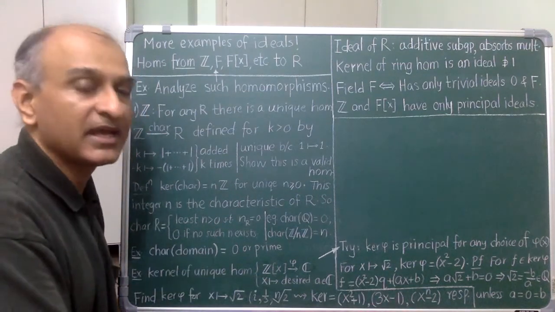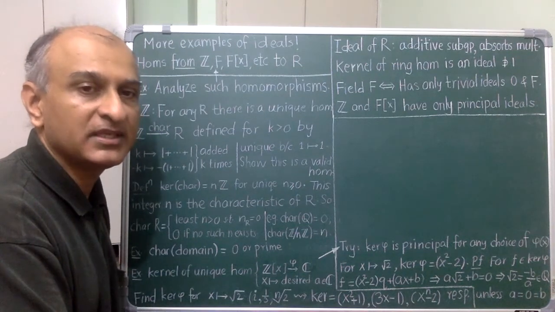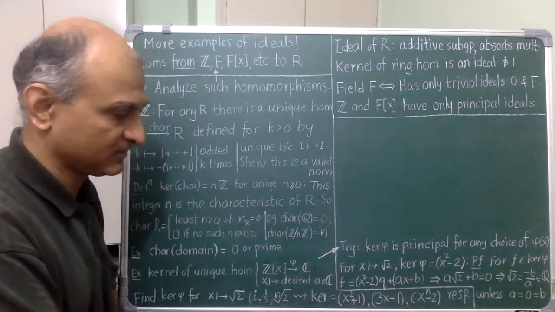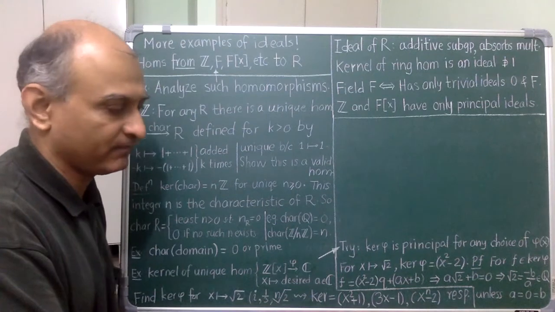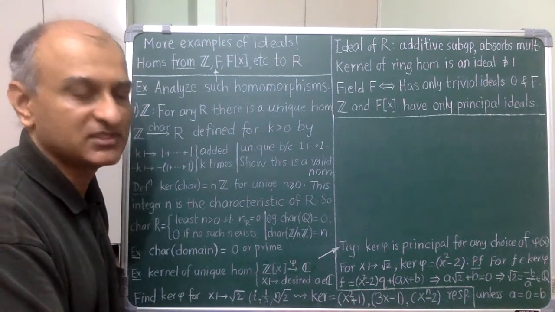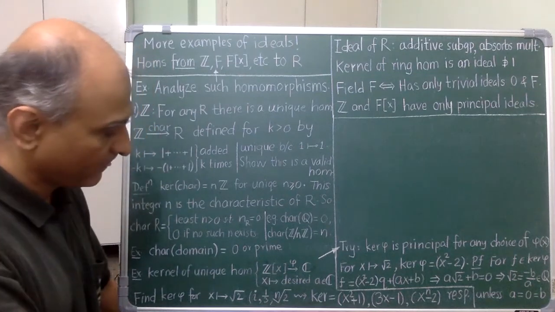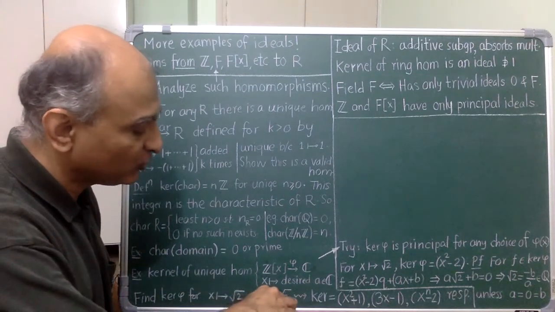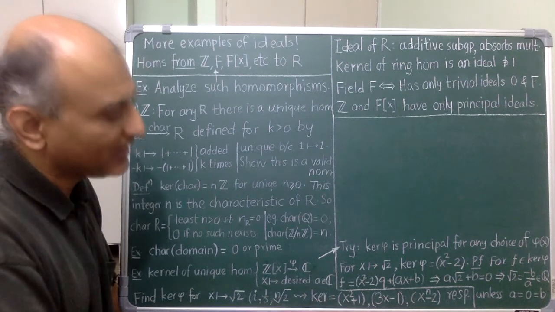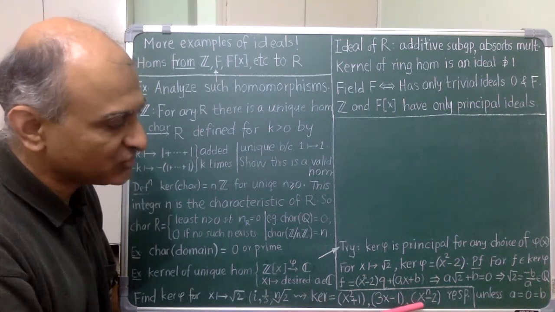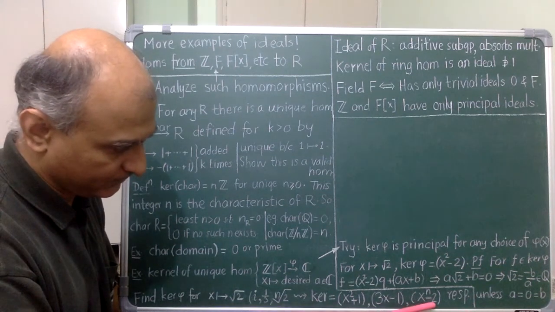But in this case, I cannot use long division because 3 is not a unit in the integers. So I have to find some other way. We will see how to get around this difficulty, but for now you should really try to do this on your own. When x goes to the nth root of 2, my guessed generator is x to the n minus 2.